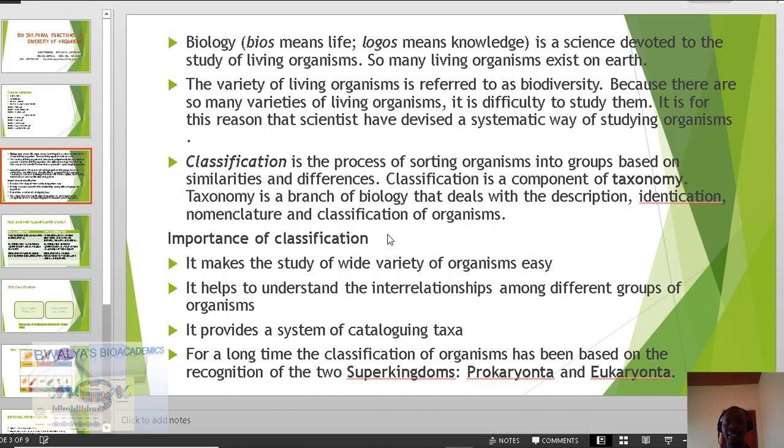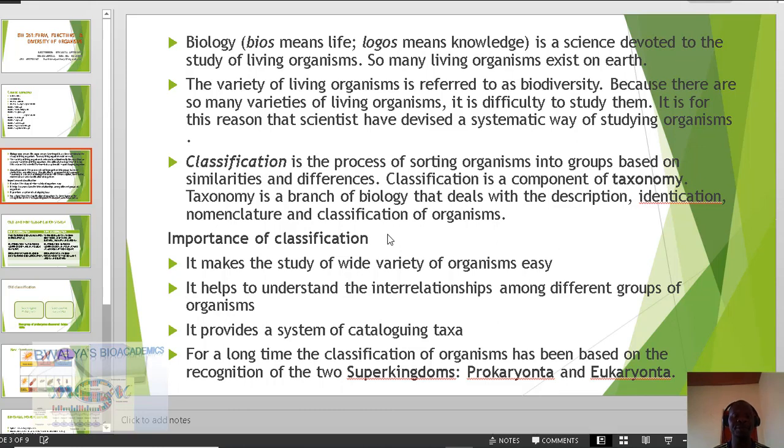And like I've mentioned, because there are so many of these living organisms, it makes it impossible for scientists to study them easily, and hence the need to classify them. And hence the topic for today, classification of living organisms. And so you might ask, what is classification?